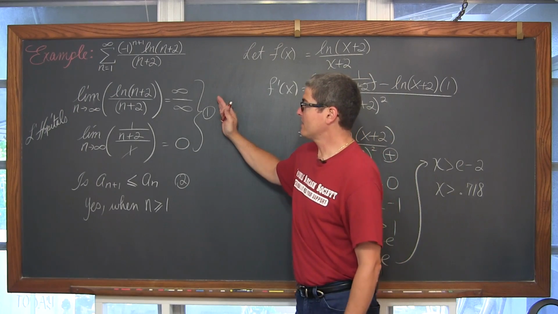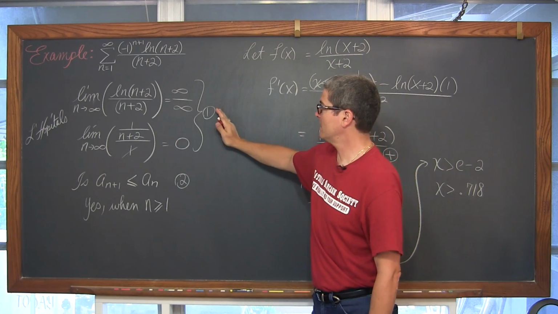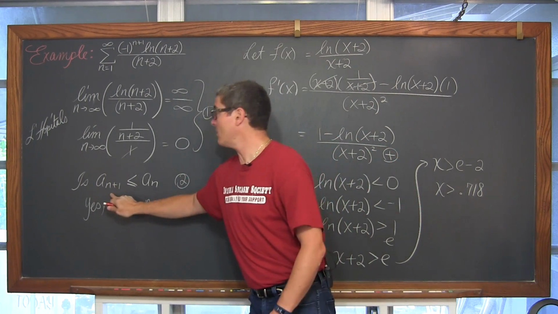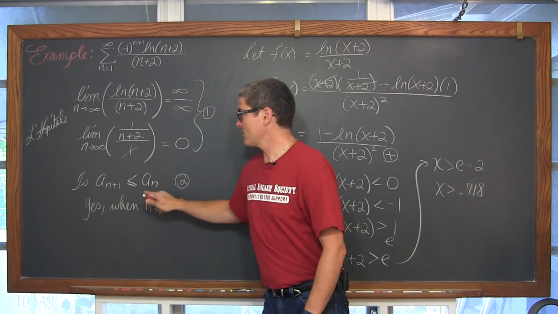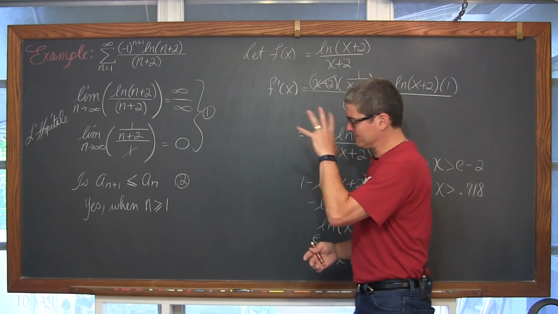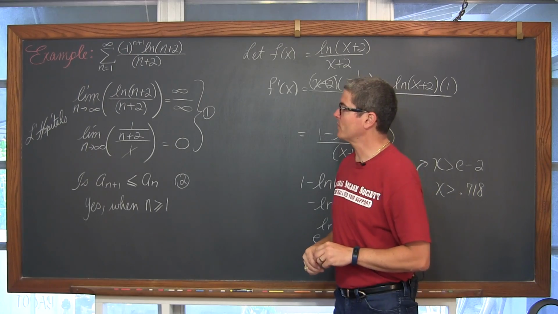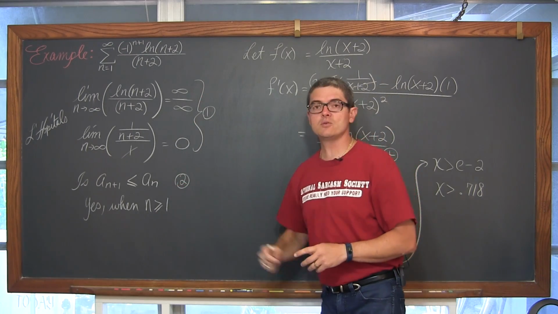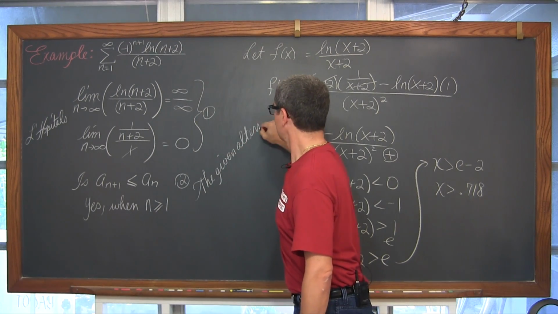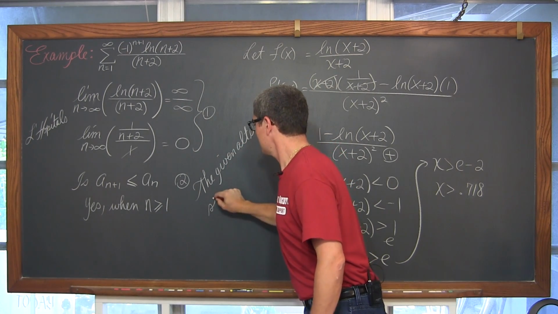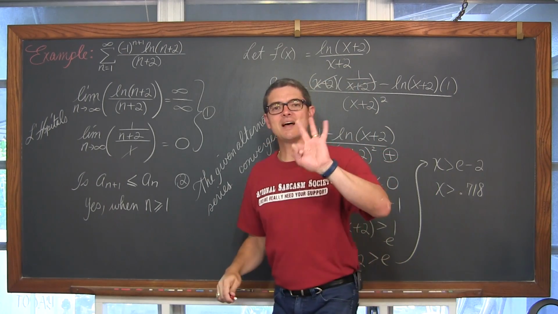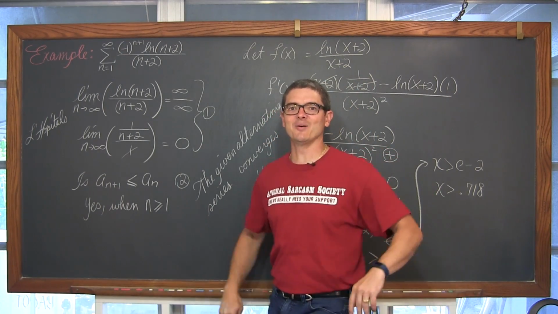So the limit of a sub n as n approaches infinity is 0. Yes, every term in our series is going to be less than or equal to the previous term. So basically, we have a decreasing idea with all of our terms. And because these two conditions pass, the given alternating series converges. On to our last example, number 3, right now.